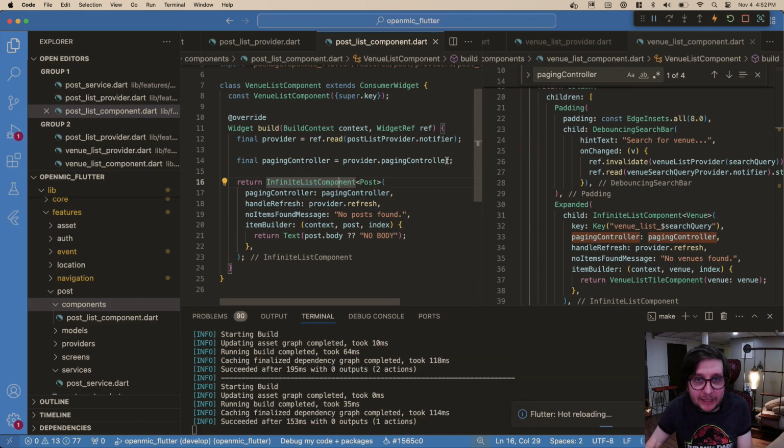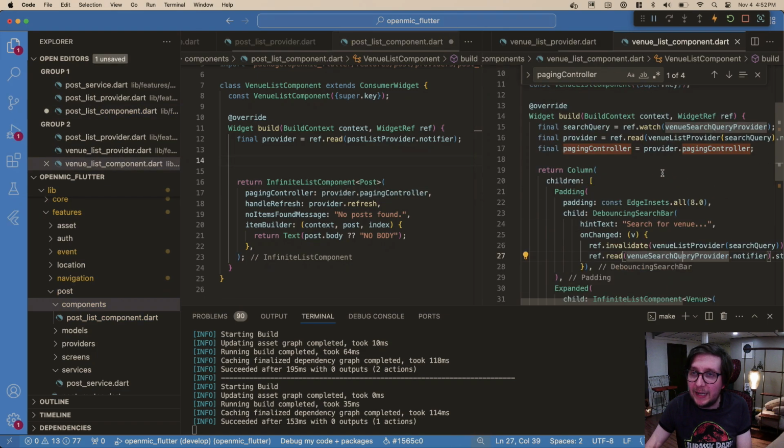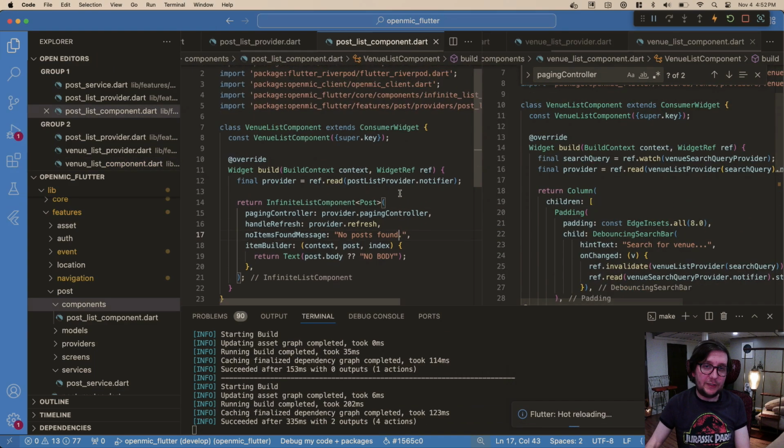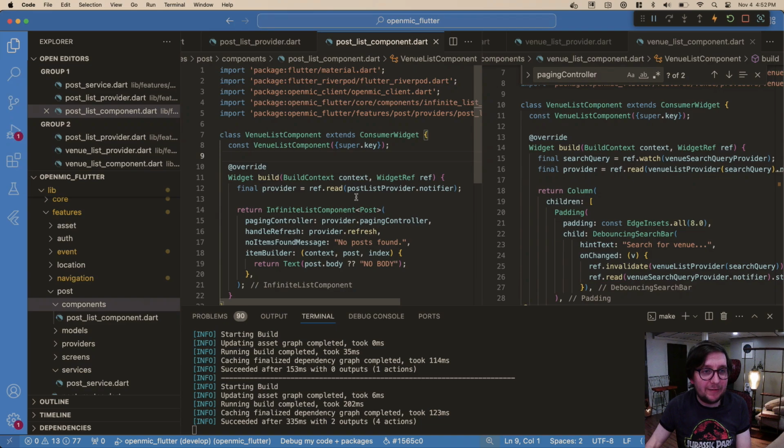And what I kind of wanted to do is just do this. No need to have this variable. Same with here. We can basically just take our provider.pagingController and put it here. Yay. Just one less line. Am I right?